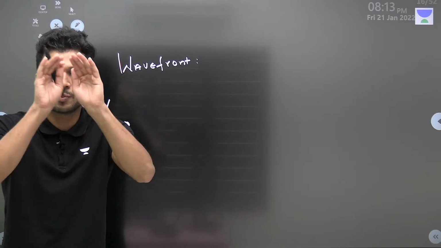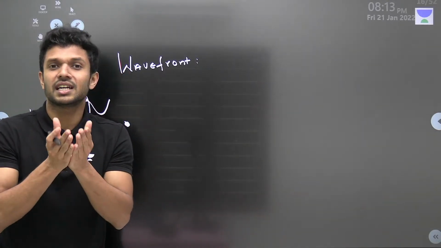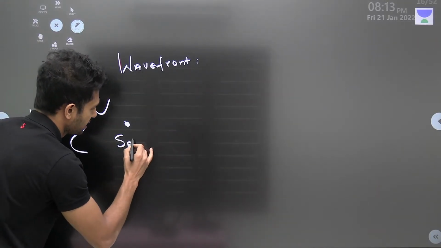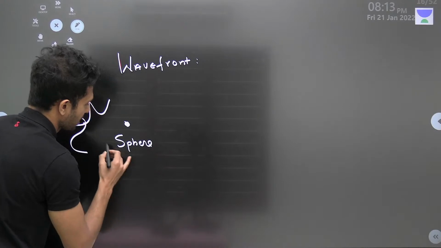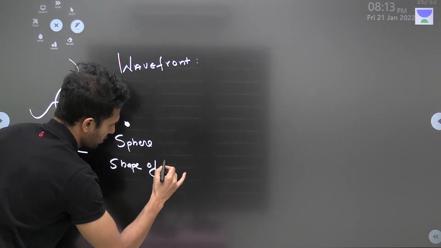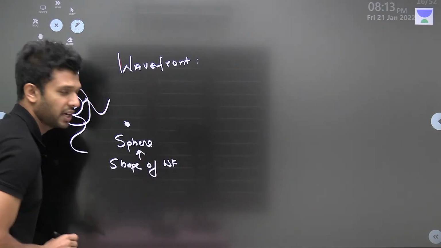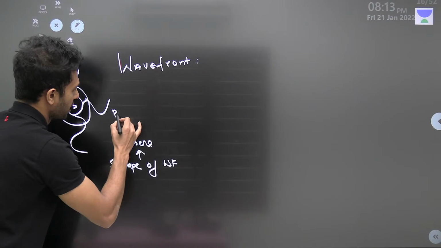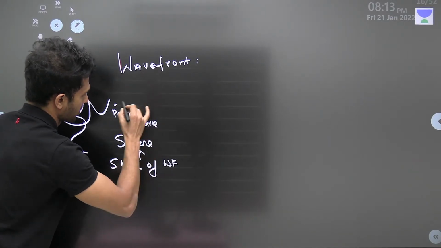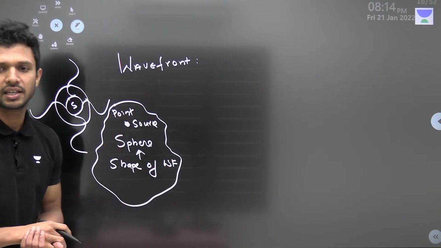If we collect all the points around a point which are at the same distance and have the same phase, it is going to be spherical in nature. So I will write: shape of wavefront, WF, is spherical in nature for a point source. This is very important. You can put it in a box and learn it.